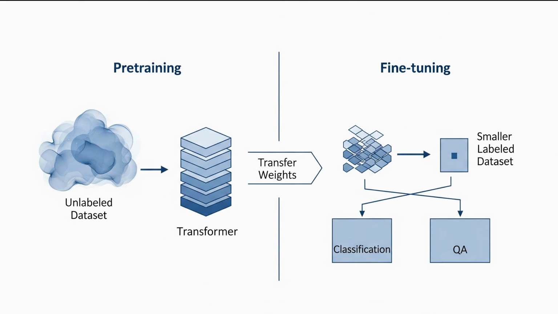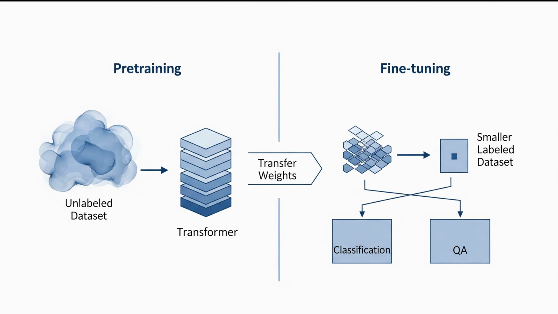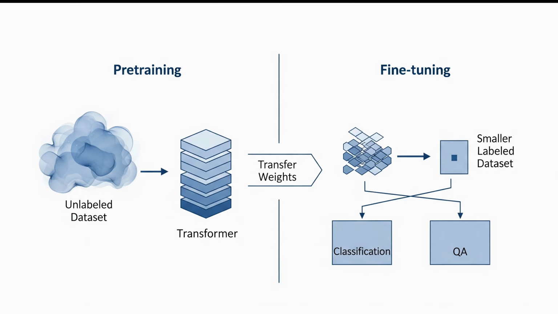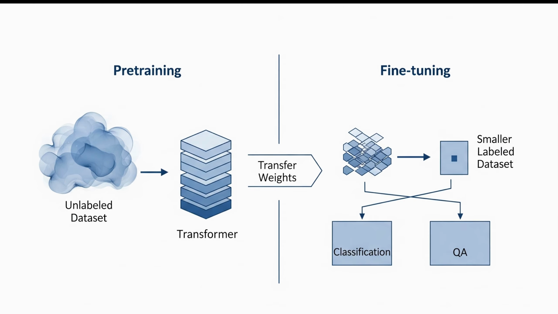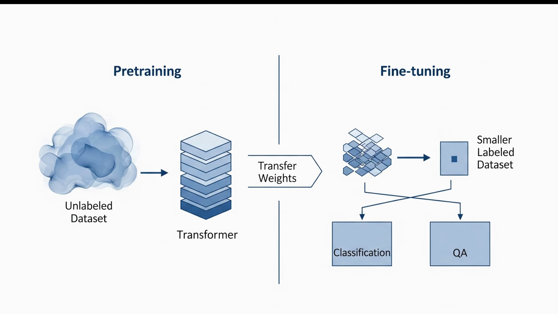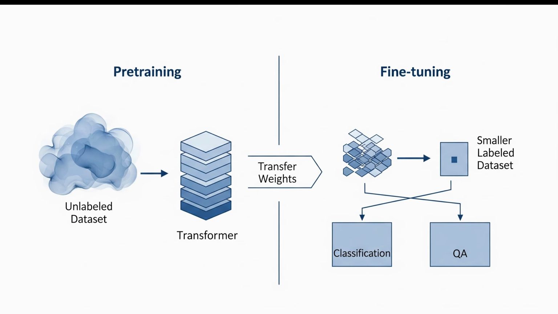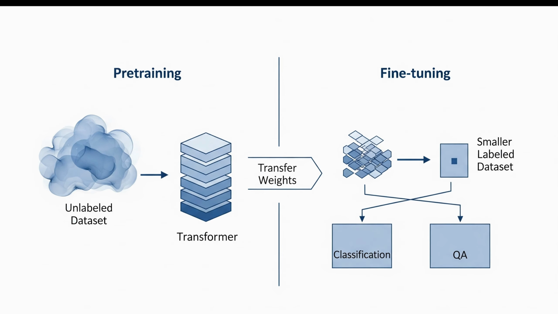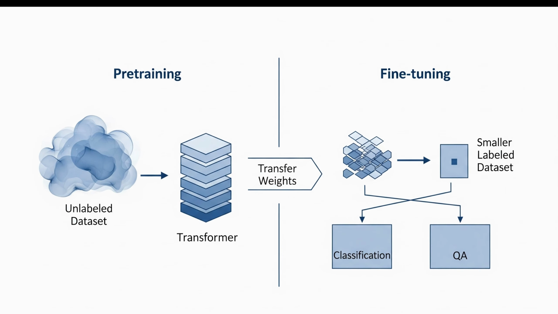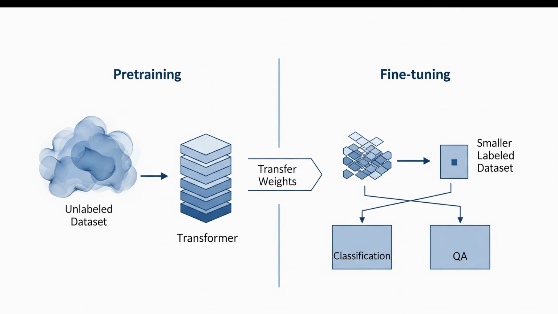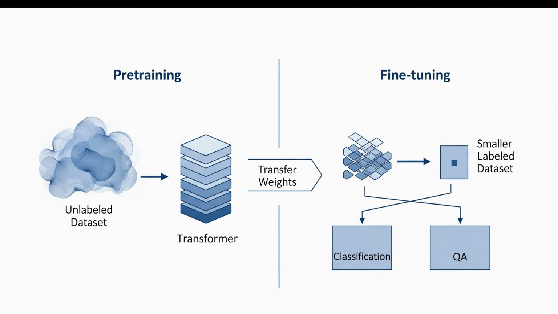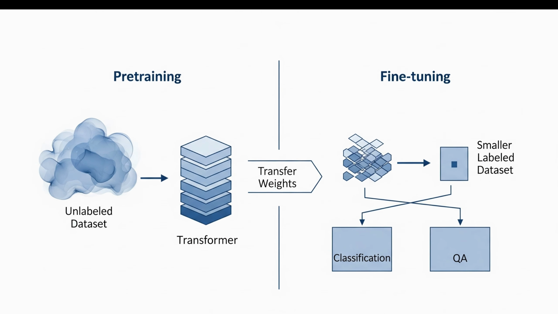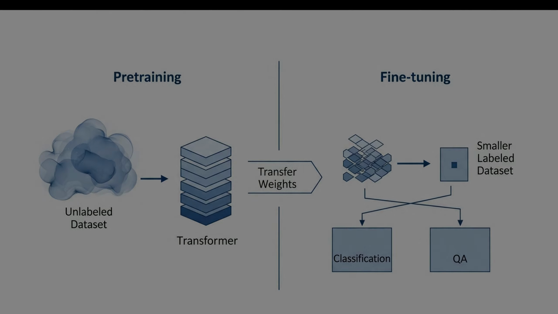How do we train modern NLP models? Two main phases: pre-training and fine-tuning. Pre-training uses massive unlabeled corpora with general objectives: masked language modeling for BERT or autoregressive next token prediction for GPT, to learn language patterns. Fine-tuning adapts the pre-trained model to a specific task using labeled data, often with much less data and compute. Transfer learning via pre-training makes NLP practical. You start from a general model and specialize it. There are also techniques like few-shot and prompt-based learning that reduce labeling needs even further.